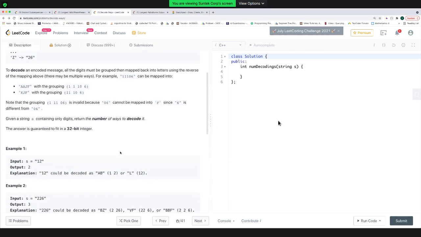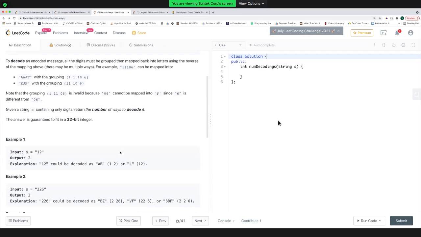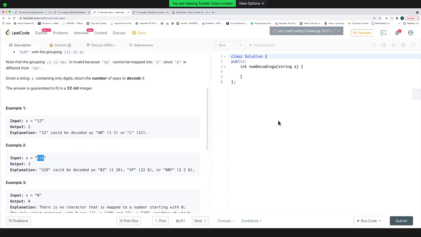So in this question, what it is saying is you will be given the string S. You need to decode. You need to find the number of ways to decode this string. And by decoding, the problem writer means that you have to convert this particular string, the numeric string, the digit string, to an uppercase